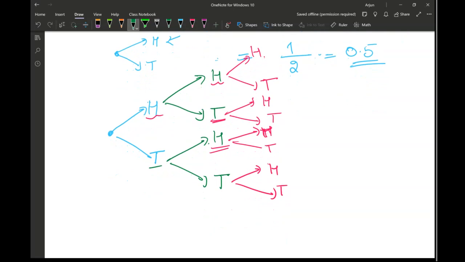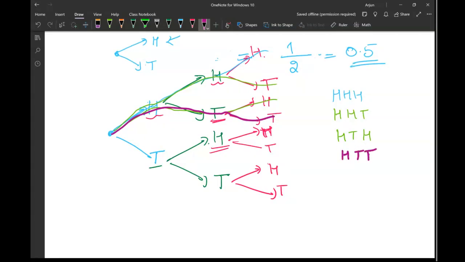So one of the possible outcomes can be this one: head, head, head. Another possible outcome can be head, head, tail. Another possible outcome can be head, tail, head. Another possible outcome can be head, tail, tail. Another possible outcome can be tail, head, head.